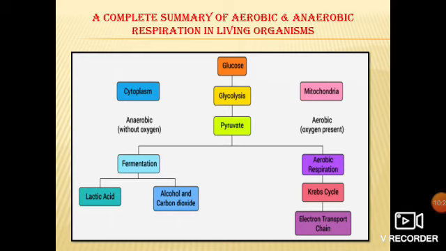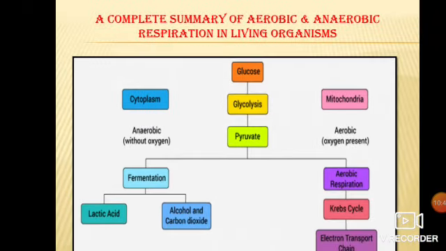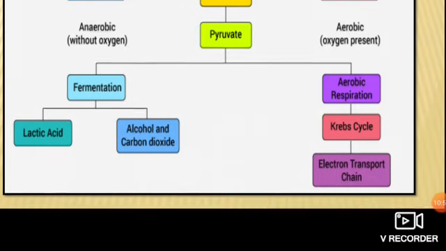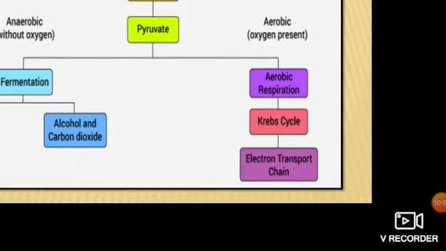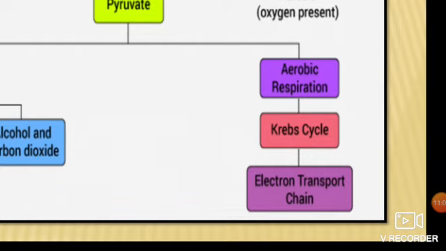Now have a look at this slide. Here I have given a summary of aerobic as well as anaerobic respiration in living beings. In the center you see glucose, glycolysis, pyruvate: glucose undergoes glycolysis and produces pyruvate. If oxygen is available, that means in aerobic respiration, it goes through the Krebs cycle and electron transport chain.